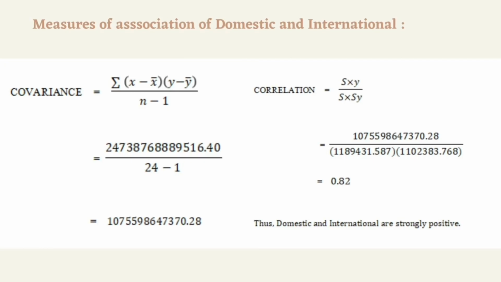In this part, we have two formulas, which are covariance and correlation. To calculate the covariance, we sum and total all of the xi minus x bar times yi minus y bar, and we divide by 24, which is n minus 1. To find correlation, we have to calculate the standard deviations of x and y. After that, we divide the covariance by these, and this is the answer. When talking about the relationship between these two variables, they are strongly positive and increase.